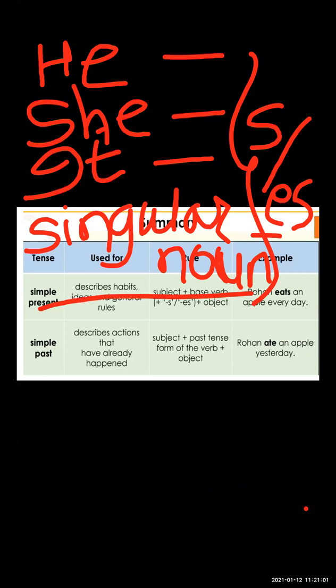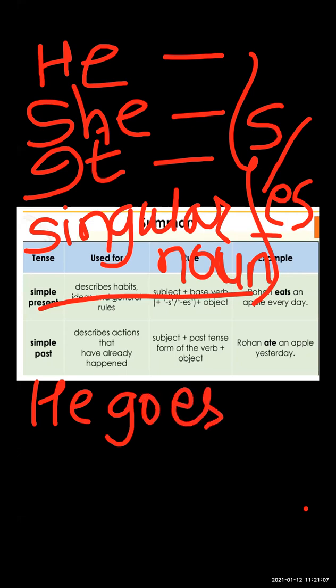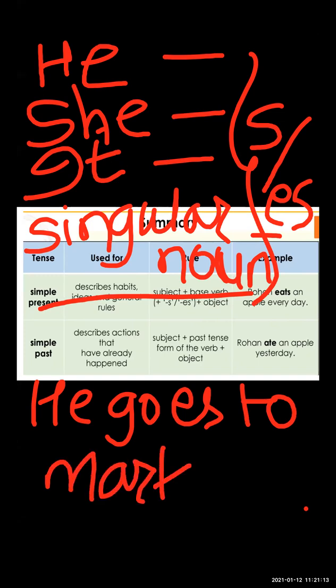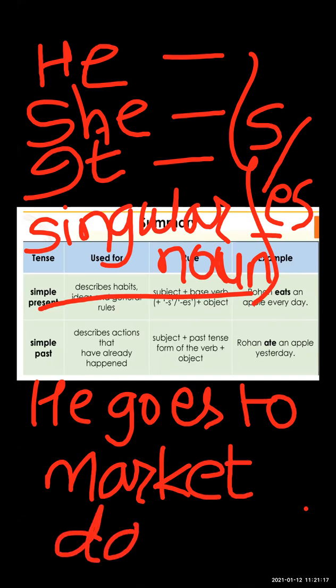He goes to market daily, or he goes to school every day.